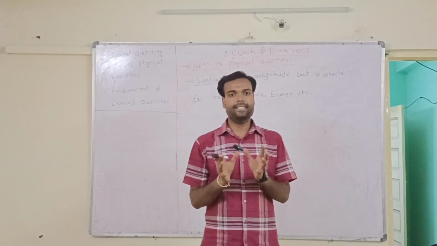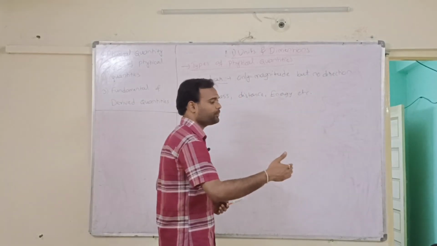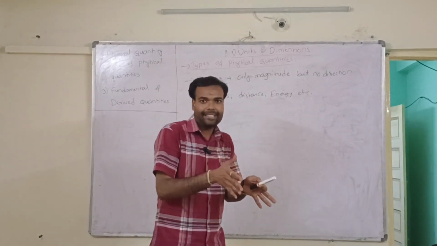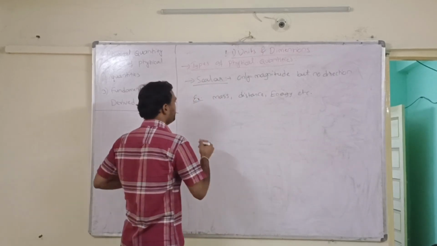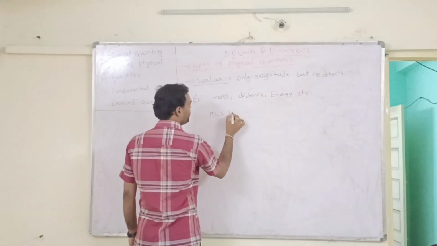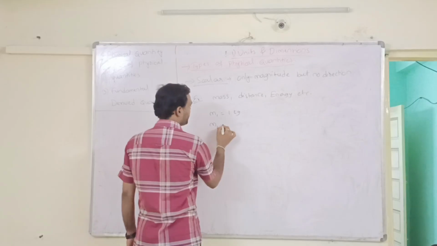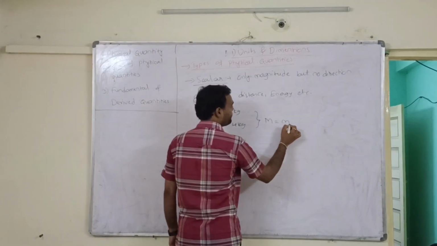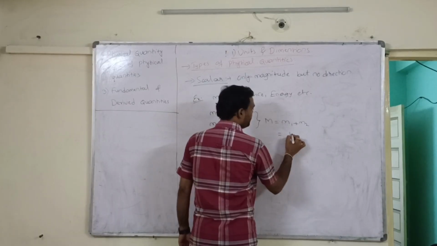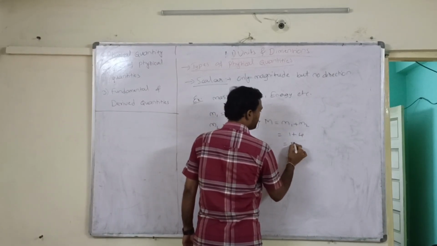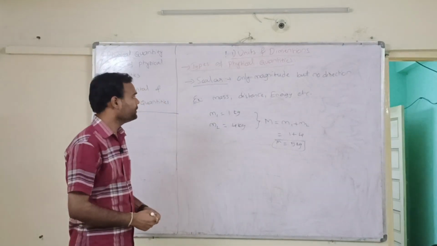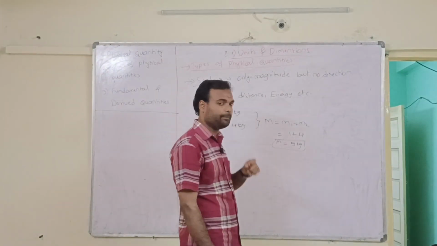And the next point is addition of scalars. Addition of scalars is just what we are adding: 1 plus 2 is equal to 3, 3 plus 5 is equal to 8. In the same format we can add the scalars. Let us say the mass of an object is 1 kg, and the mass of a second object is 4 kg. Total mass is equal to m1 plus m2, which is 1 plus 4 is equal to 5 kg. This is the total mass, right? This is how addition of scalars takes place.